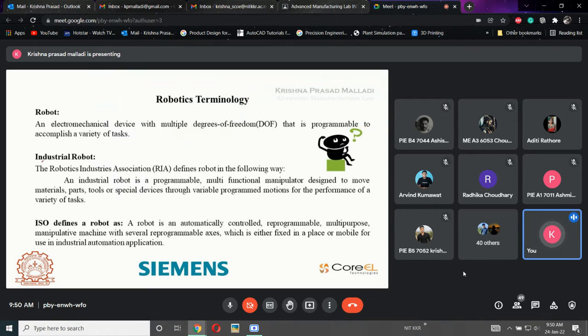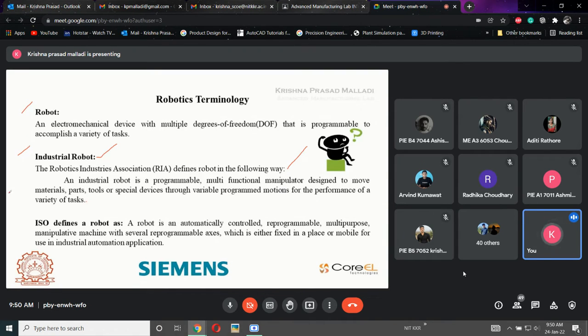When coming to the other one, there is one more definition, industrial robot. If we are talking about an industrial robot, then the Robot Industries Association, RIA, has defined the robot in the following way. An industrial robot is a programmable, multifunctional manipulator designed to move materials, parts, tools, and special devices through variable programmed motions and performance of a variety of tasks.